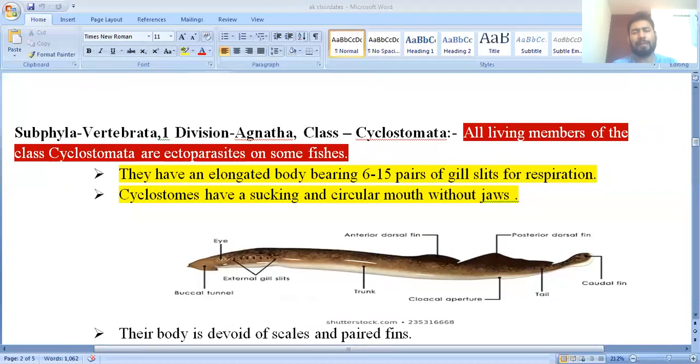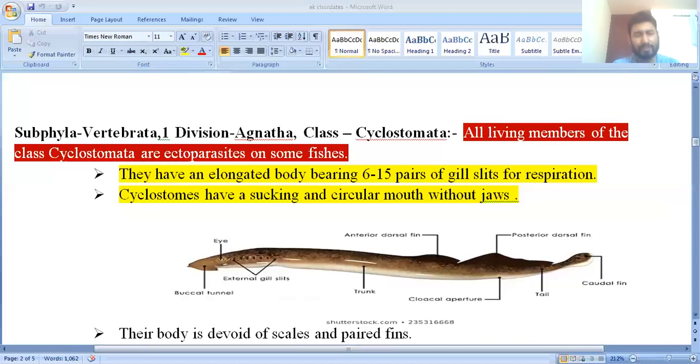They have one class, Cyclostomata. Cyclostomata means their mouth is cyclic, that is, a circular mouth. All living members of the class Cyclostomata are ectoparasites on some species. Ectoparasite means those animals which live on the body surface. We have also discussed the phylum Platyhelminthes, Fasciola hepatica, which is considered endoparasitic. But these cyclostomes are ectoparasites, and they live on some fishes.